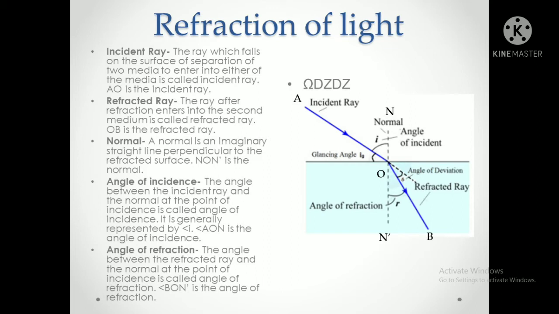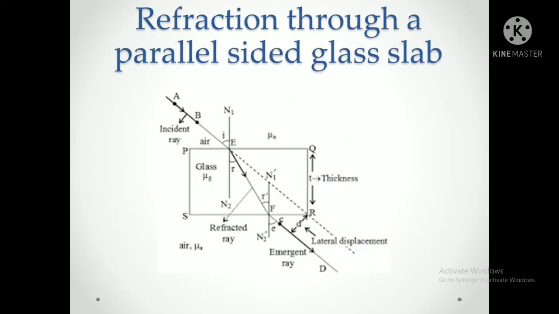Okay. So now we will go to what actually happens in the glass slab. We'll see that: refraction through a parallel sided glass slab. First we have done the refraction, we have seen that. But now we will see a parallel sided glass slab. When the incident ray falls, will it pass away from the normal or near the normal? How the ray will pass, and what will happen to that ray again, we will see that.